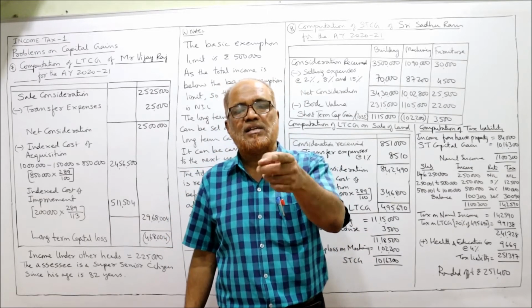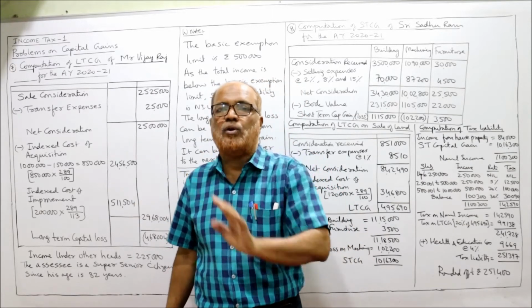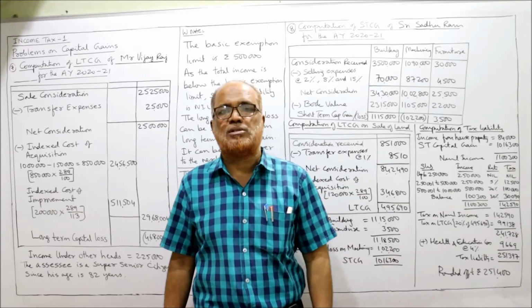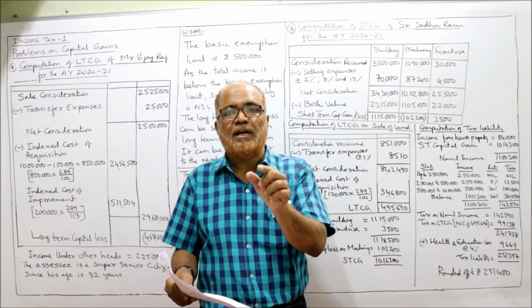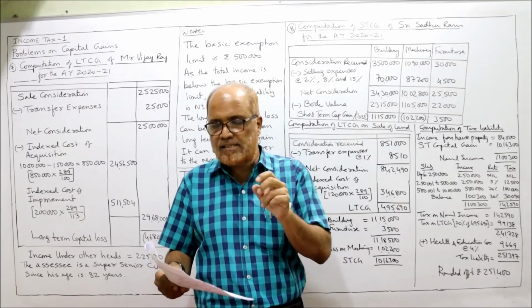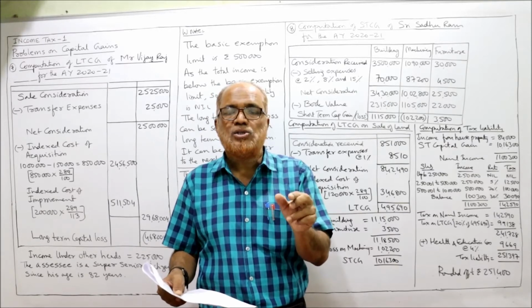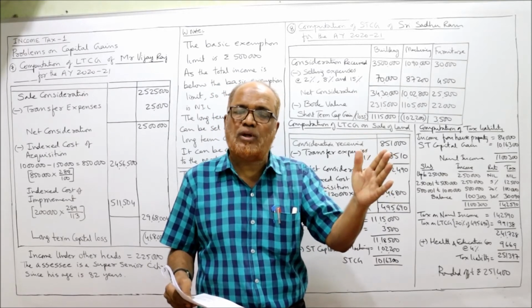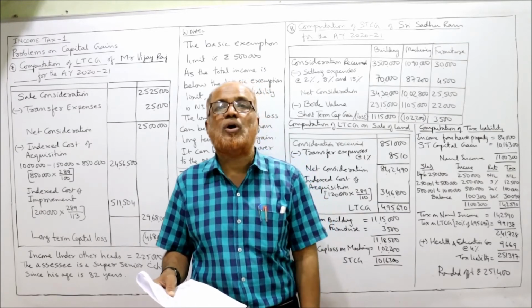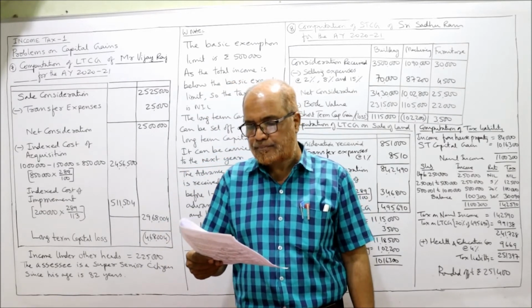If it is after 1/4/2014, it is taxable under income from other sources. In our problem, it is received and forfeited in December 2013, so it is before 1/4/2014. So this 1,50,000 will be deducted from the cost of acquisition.